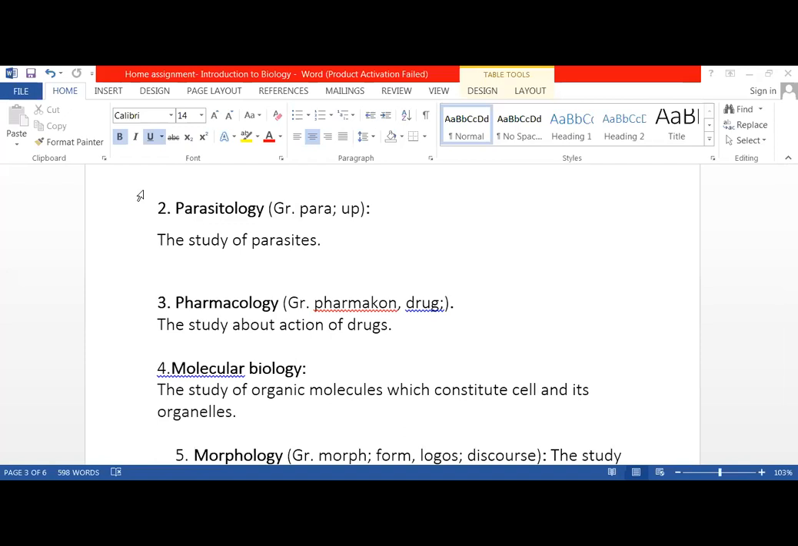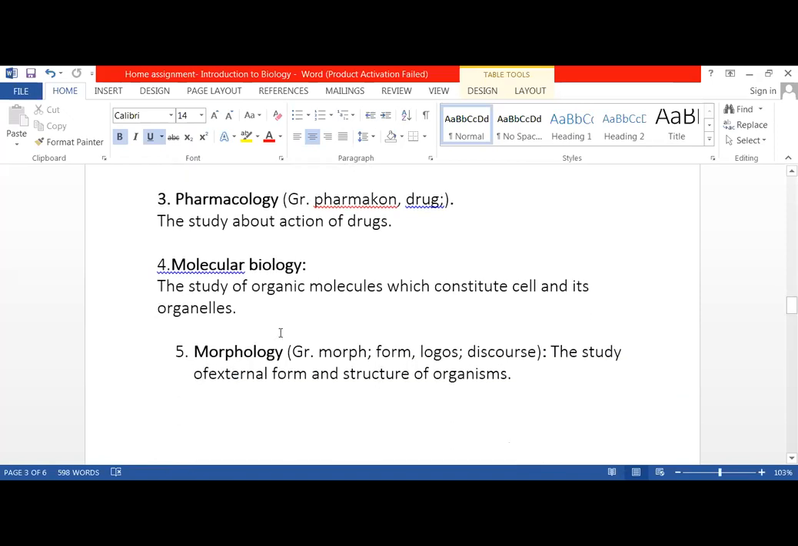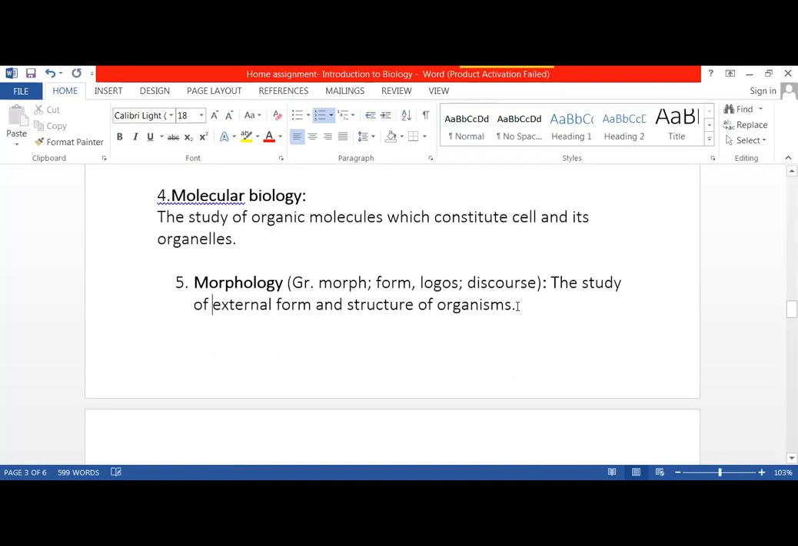Arham, you are asking, Miss, we have to write question 1 in the index. We have to write question 1 and 2 both. We will try to complete question 2 as well, but if we won't have time, then we will continue it tomorrow in our class. Okay, morphology, the study of external form and structure of organs.